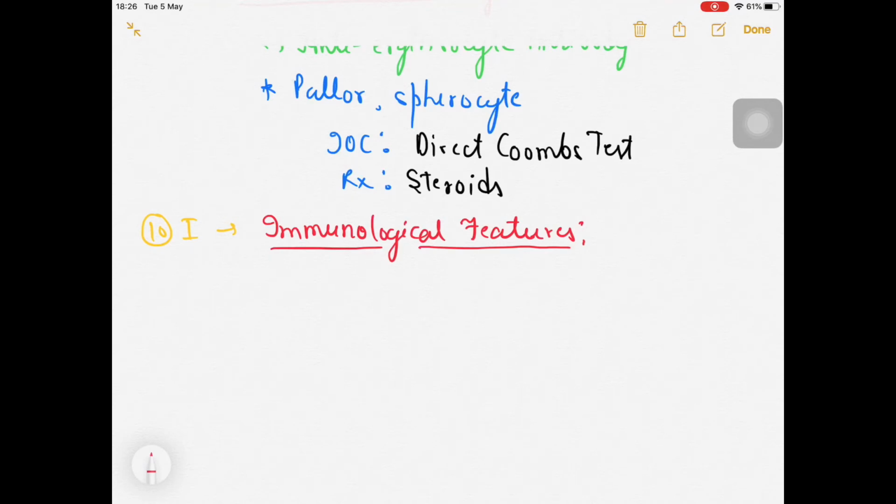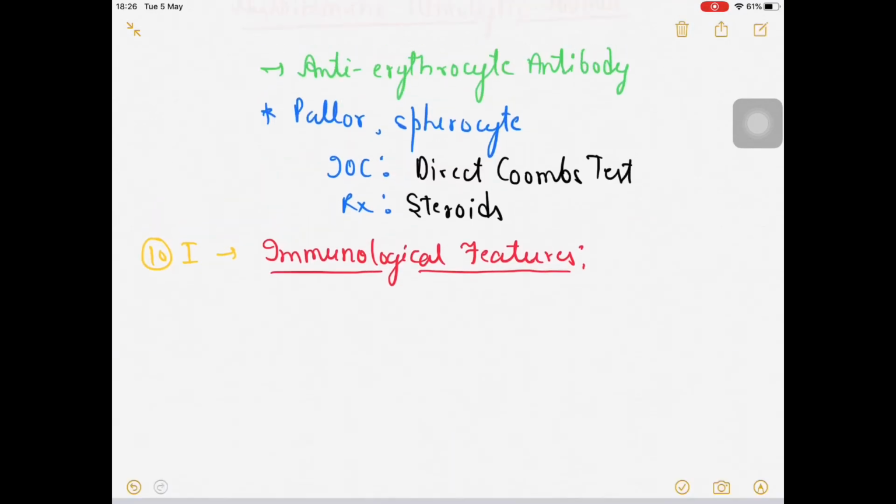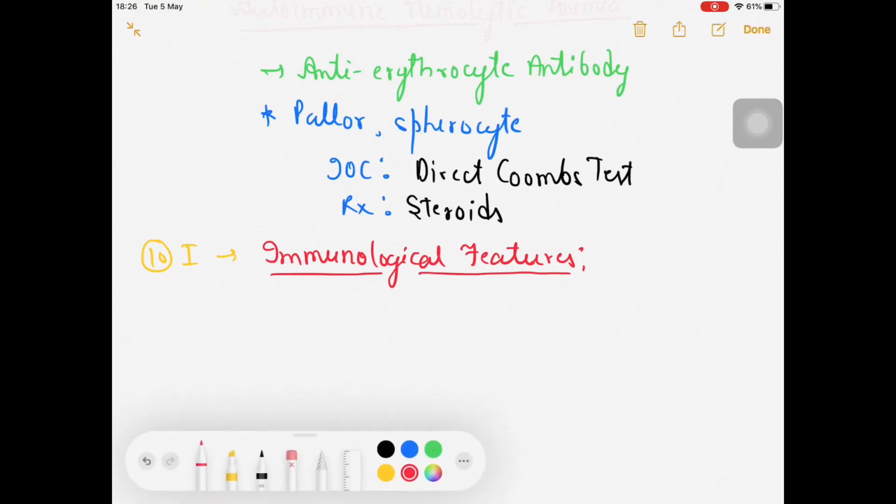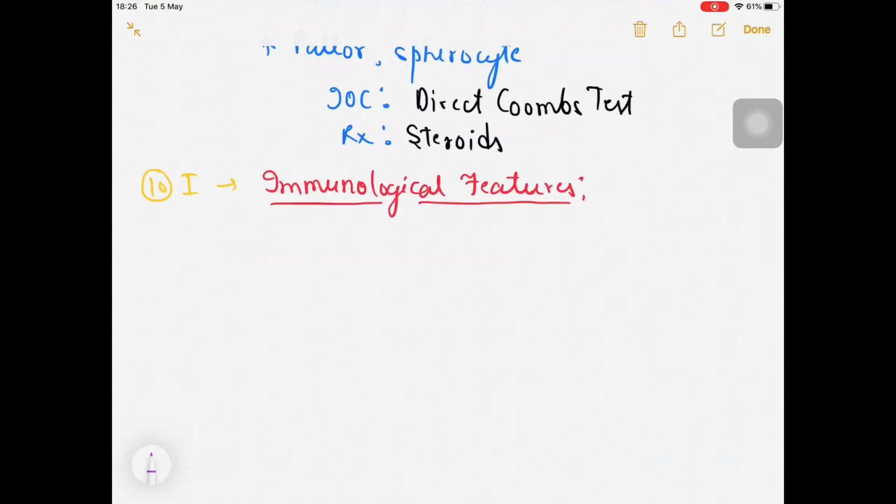Yes, the first one I told you already about, for example the anti-Ro antibody.